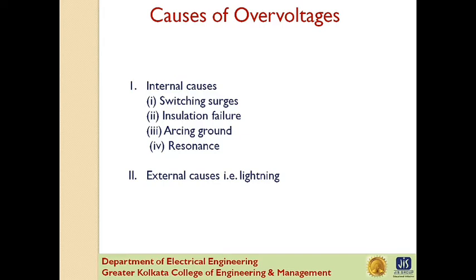Now, internal causes of overvoltage on the power system are primarily due to oscillations set up by sudden changes in the circuit condition. This circuit change may be a normal switching operation such as opening of a circuit breaker, or it may be a fault condition such as grounding of a line conductor. In practice, the normal system insulation is suitably designed to withstand such surges.